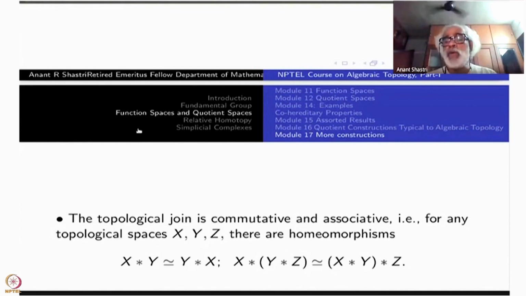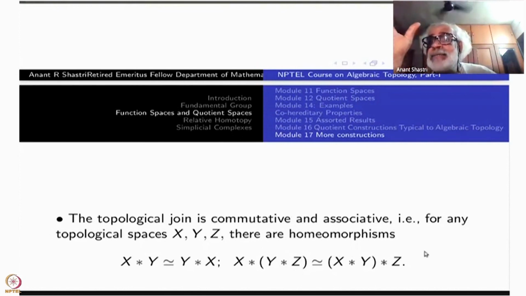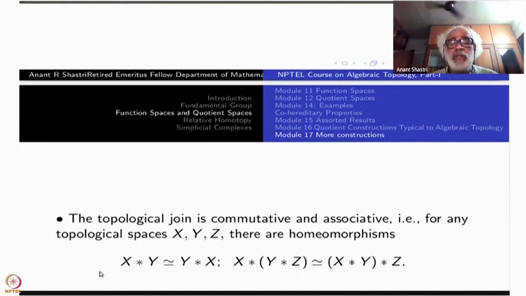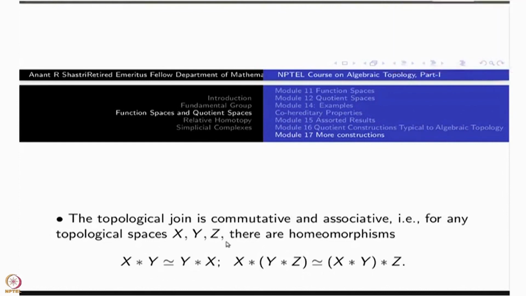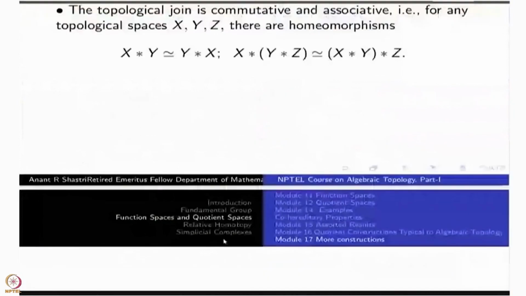So when you take the quotient space, that is the (X star Y) star Z or X star (Y star Z), but the identifications are exactly the same, whether you do it this way or this way. Therefore, these two spaces are homeomorphic. Similarly, this is easier, this is commutativity.